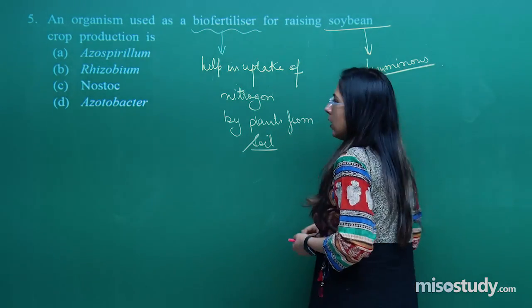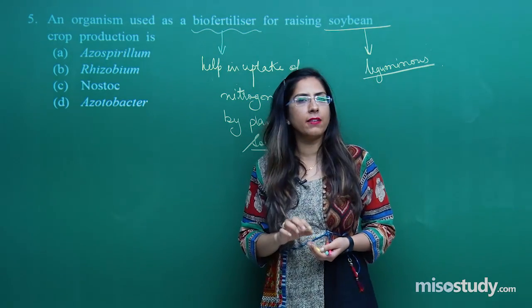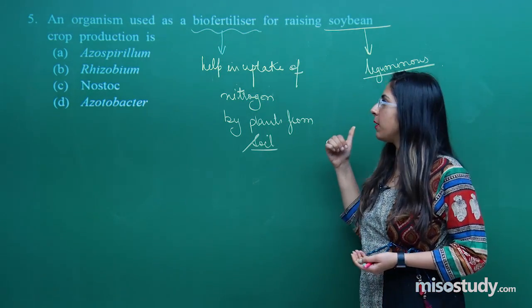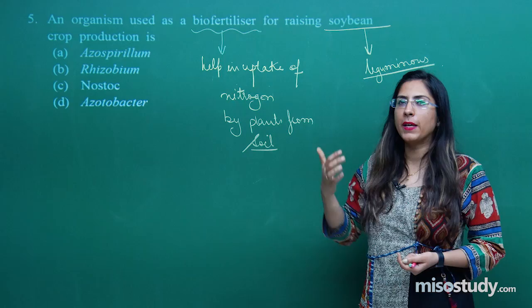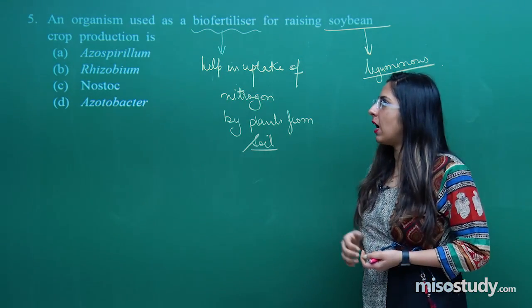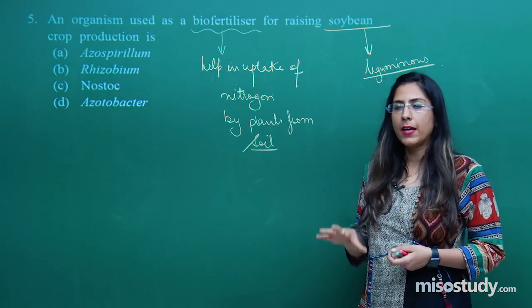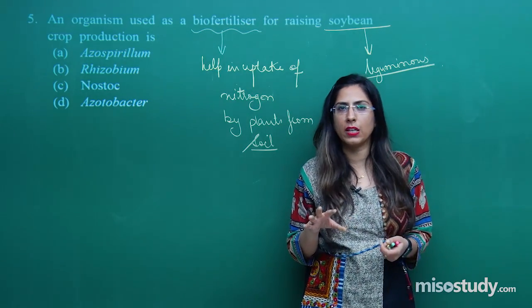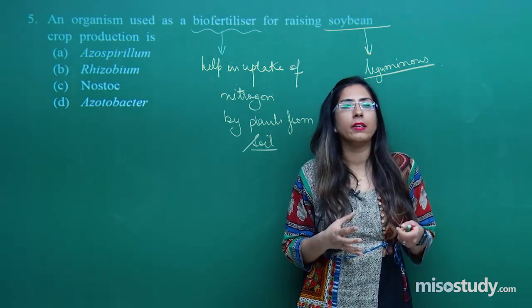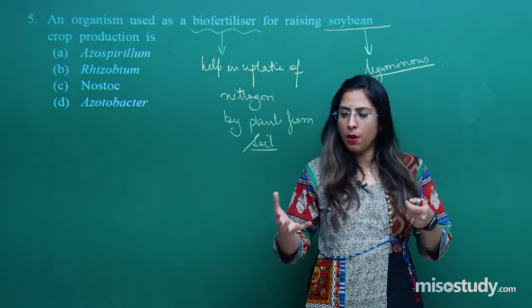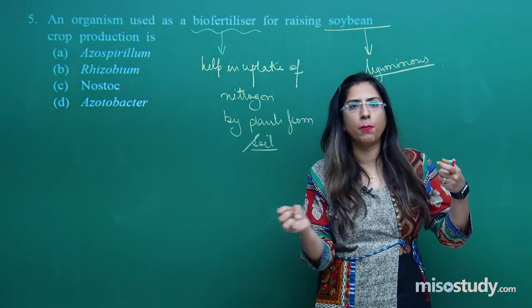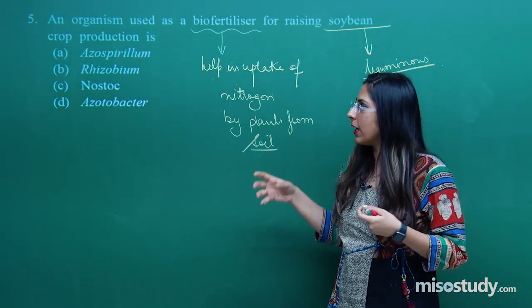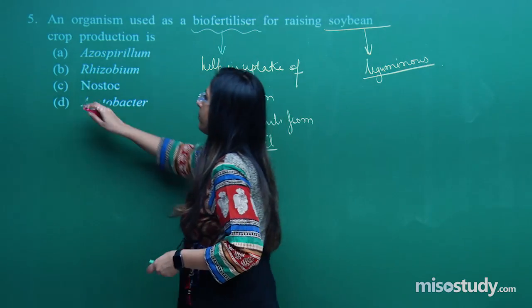We are talking about a symbiotic relationship between the roots of the leguminous plant and a bacterium, and the name of that is Rhizobium. Rhizobium remains in association with the roots, and when it associates with the root, more and more nitrogen is absorbed from the soil. So the correct option is Rhizobium.